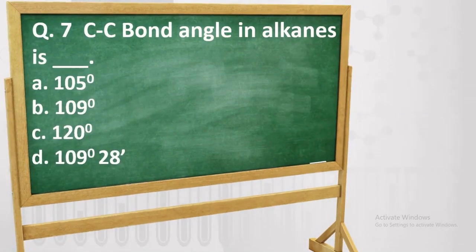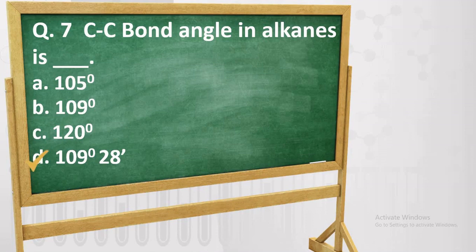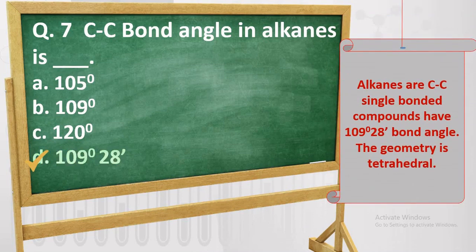The next question: the carbon-carbon bond angle in alkanes is 105 degree, 109 degree, 120 degree, and D, 109.28 degree. So it is 109.28. Why? Because the alkanes are carbon-carbon single bonded compounds. They have 109 degree 28 minutes bond angle and the geometry is tetrahedral.